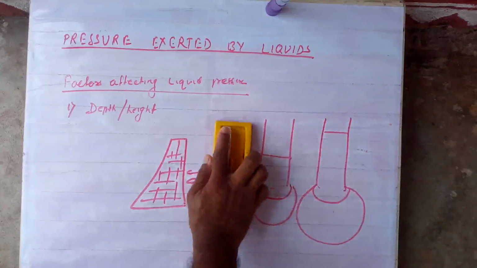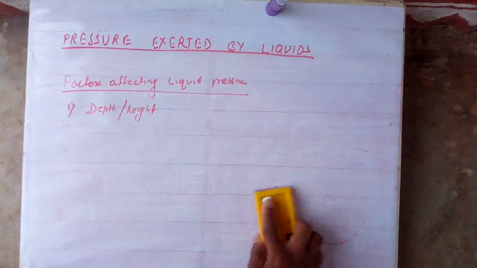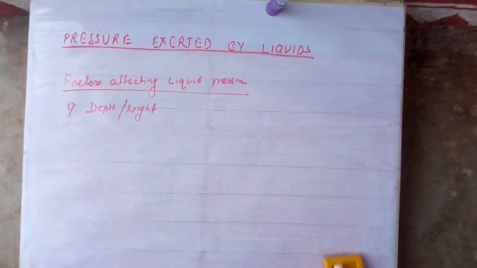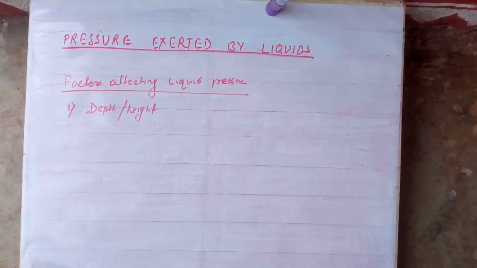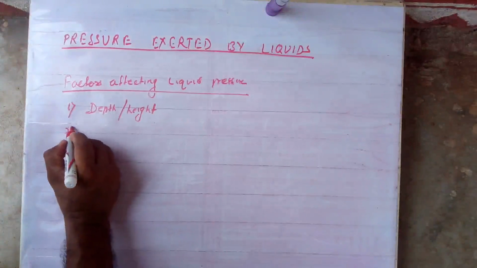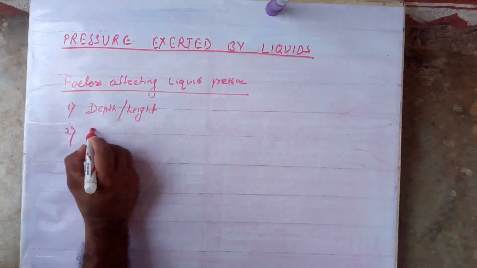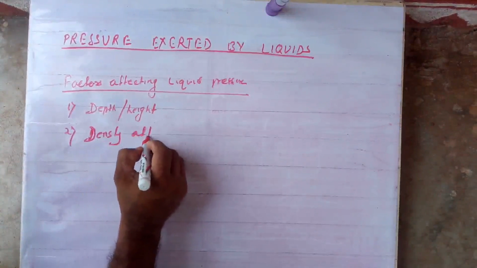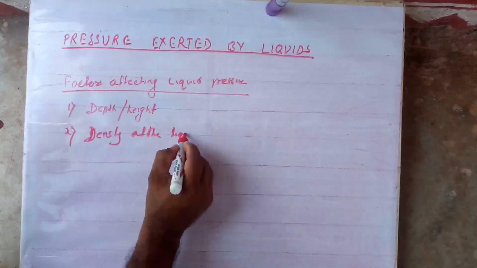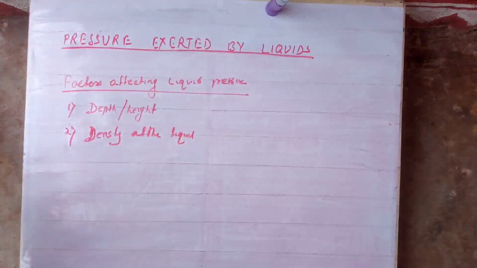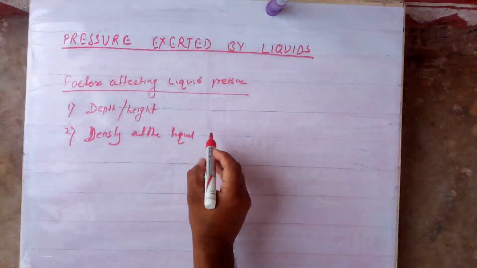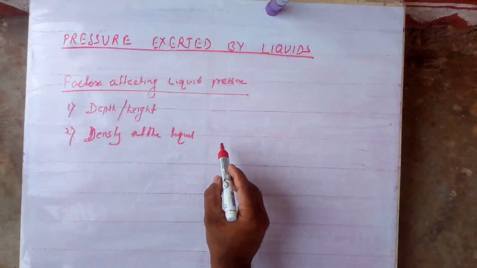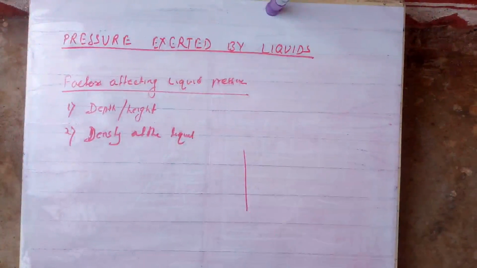Okay, thank you. The next factor that affects it is the density of the liquid. Suppose we take two pipes of the same size.